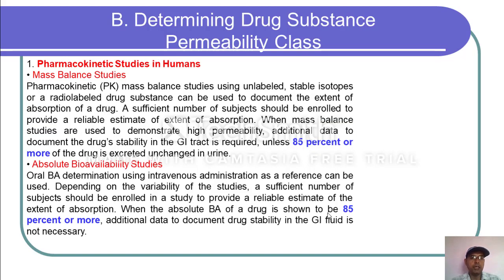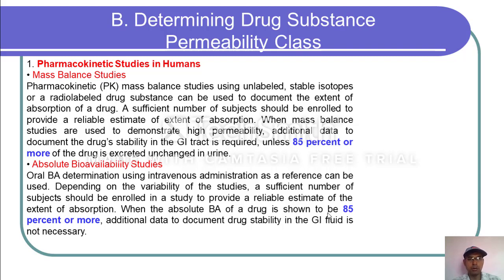So the pharmacokinetic study in humans is further divided into two parts. First one is mass balance study, second one is absolute bioavailability study. In mass balance study, a pharmacokinetic mass balance study using unlabeled stable isotopes or radio-labeled drug substance can be used to document the extent of the absorption of the drug. This is the preferred method.